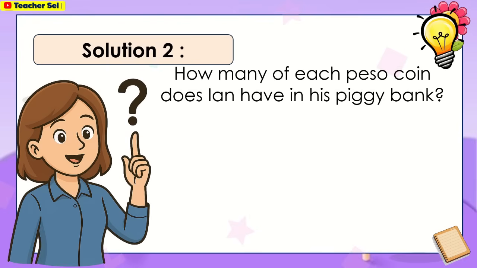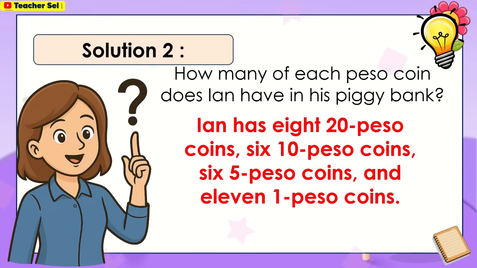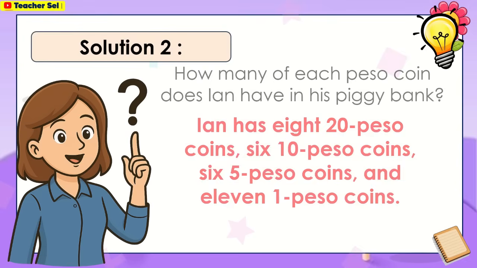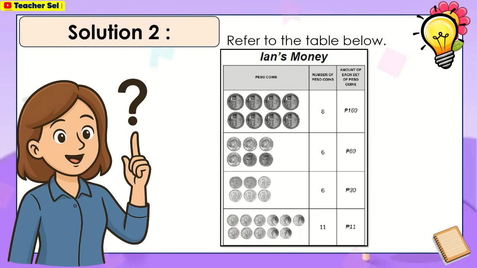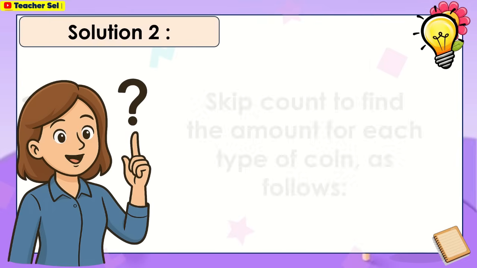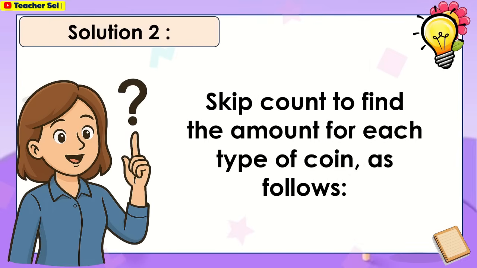How many of each peso coin does Ian have in his piggy bank? Ian has 8 20 peso coins, 6 10 peso coins, 6 5 peso coins, and 11 1 peso coins. Refer to the table below. These are Ian's money. Skip count to find the amount for each type of coin as follows.